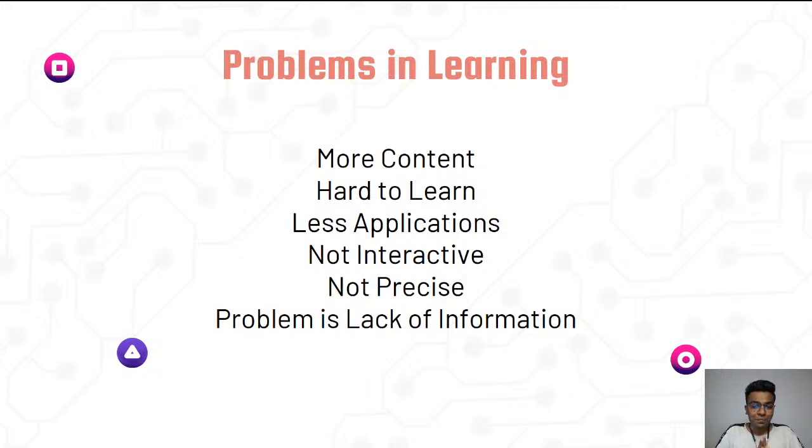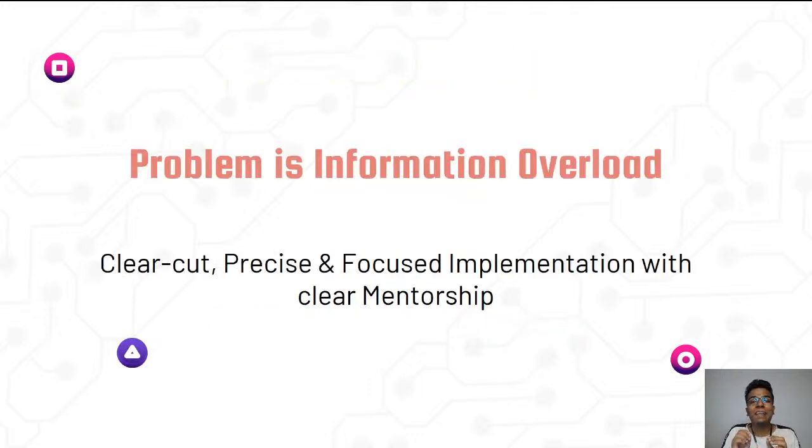So, another major point: the problem is not a lack of information, because whenever you go into Google and YouTube and type something like machine learning, you will get millions and millions of results. That's why I'm telling you, the problem is not a lack of information. The problem is information overload. This is the problem we face nowadays on Google or YouTube. We have a lot of sources, so people confuse themselves about where to learn. What people actually need is clear-cut, precise, and focused implementation with clear mentorship.